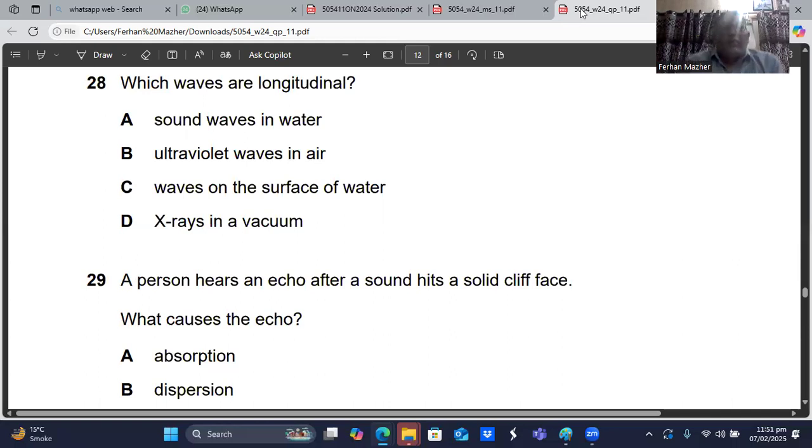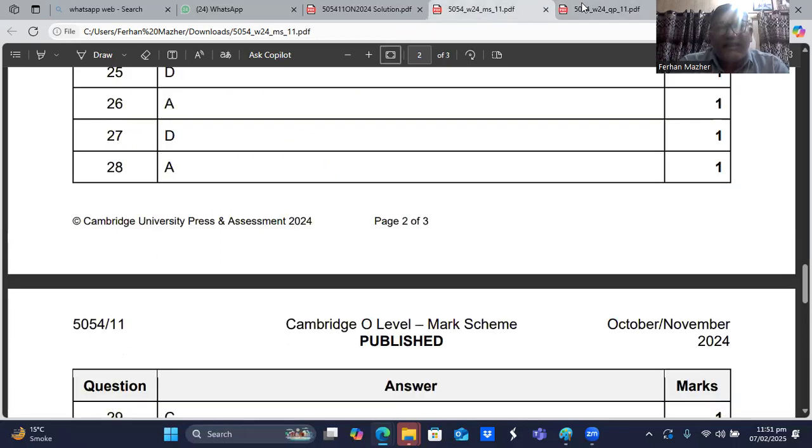Question number 28. Which waves are longitudinal waves? Sound waves in the water. The sound waves are longitudinal waves. That's true. Ultraviolet waves in the air, the ultraviolets are transverse waves. Waves on the surface of the water, they are transverse waves. X-rays in a vacuum, X-rays are also transverse waves. So I think A is the right answer, sir. Sound waves are the longitudinal waves. Question number 28, A is the right choice.